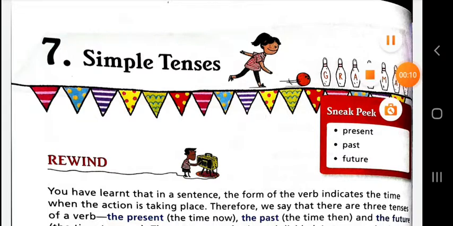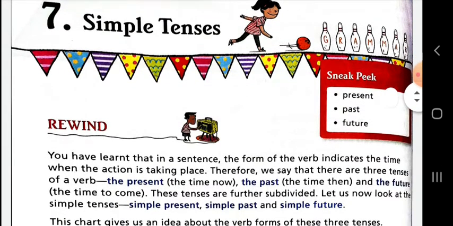Dear students, today we are going to talk about tense. Chapter number 7, Simple Tense. Firstly, we will talk about the tense. What is tense?